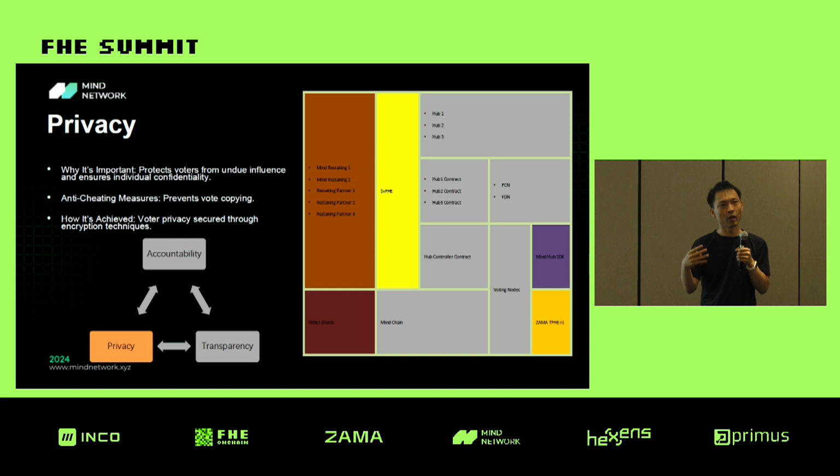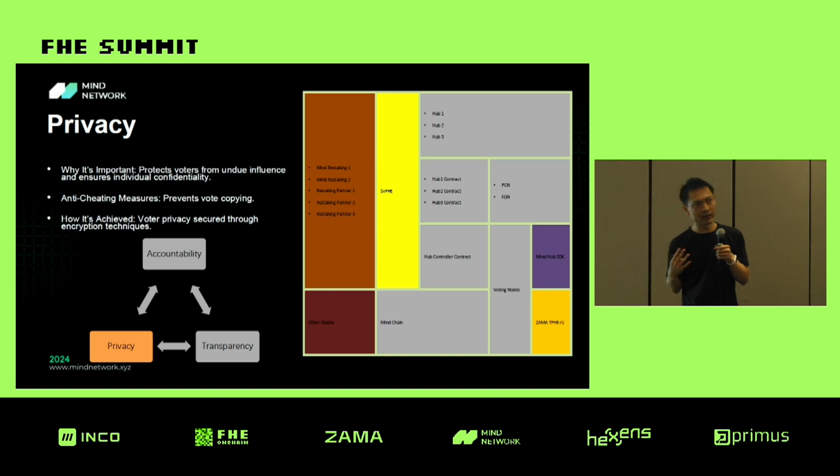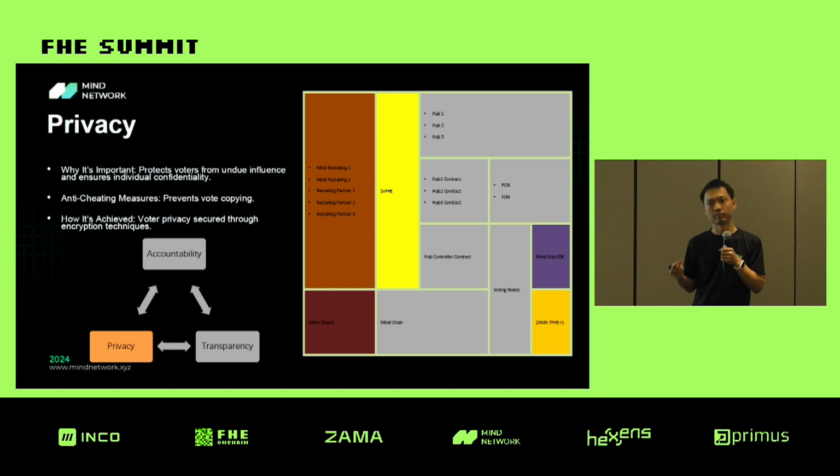For example, they can copy the votes from the big whales, because all the votes are on the blockchain, and they get direct access to the plain text. They can just copy their votes, and in that way, they will get more profit from their voting process.